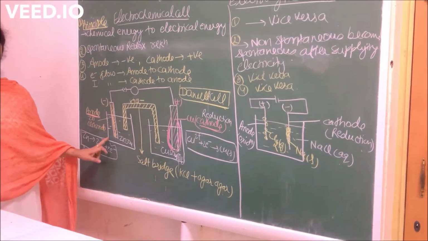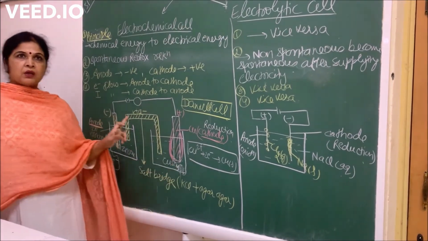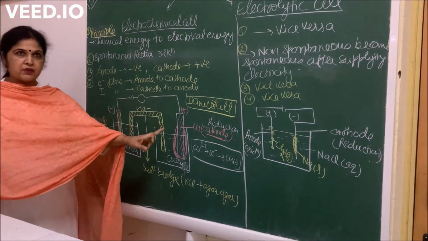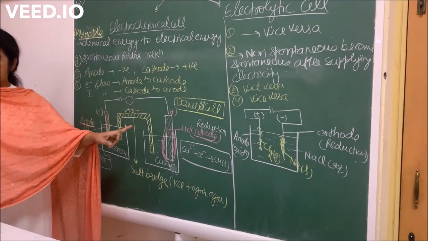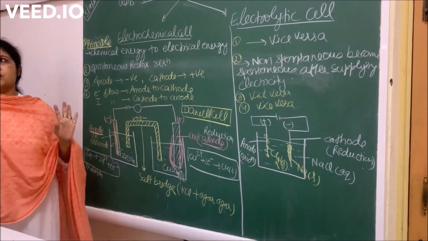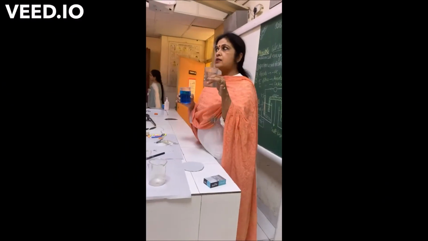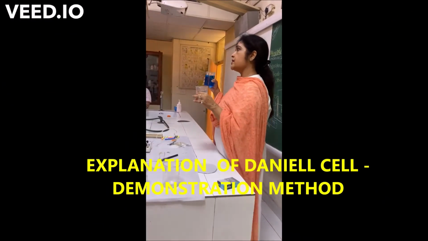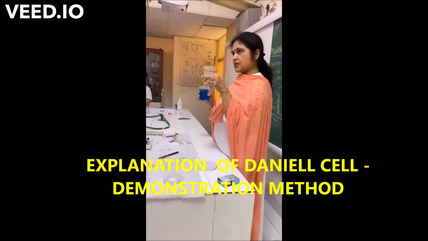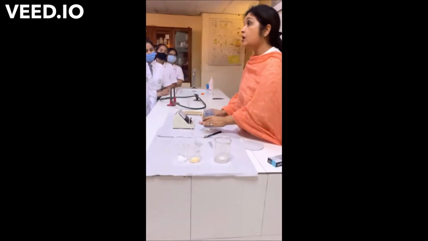In one container we are taking a zinc electrode, in another a copper electrode, and they are connected with a wire. When you connect and switch on, you see that no reaction takes place. This is zinc sulfate solution, this is copper sulfate solution, and these are called electrolytes.